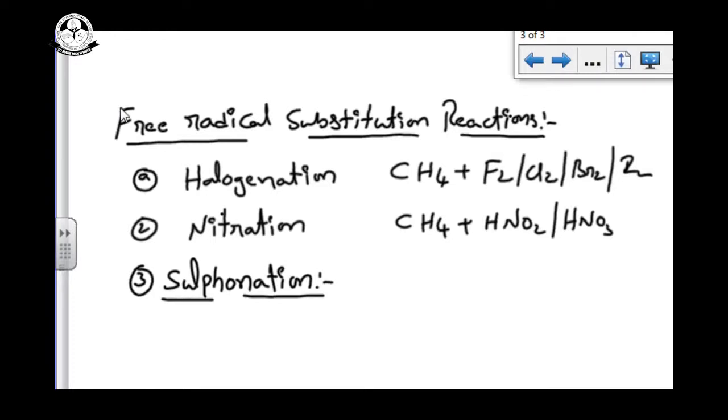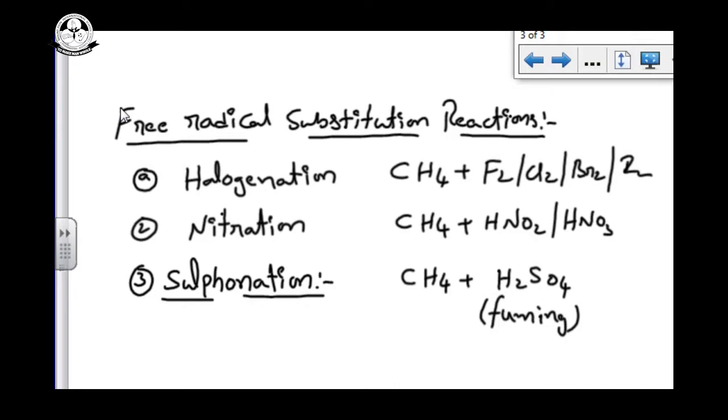Sulfonation means we are using a sulfonating agent. The alkane reacts with fuming sulfuric acid. Fuming means fumes are coming.